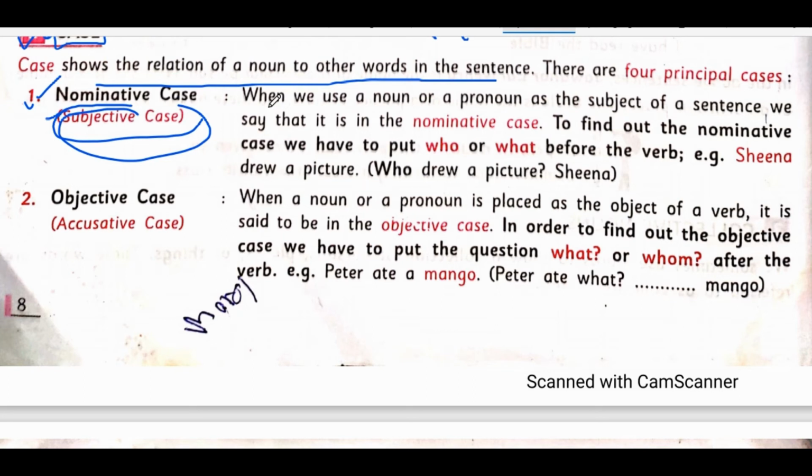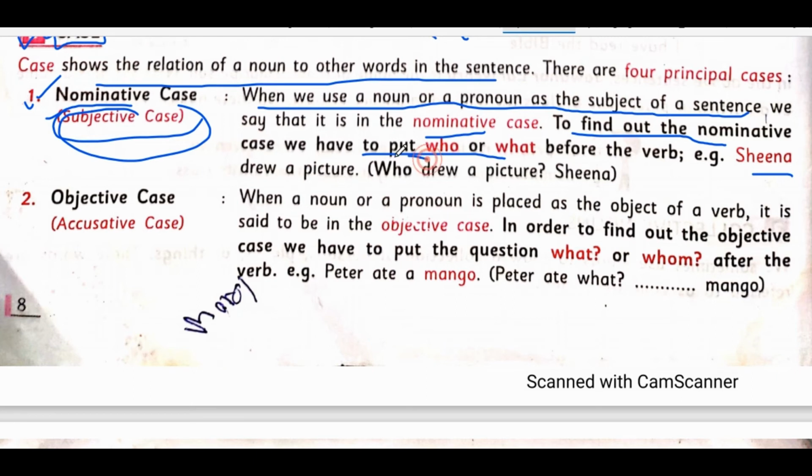Means the main performer of the task is called the nominative case or subjective case. For example, when we use a noun or pronoun as the subject of a sentence, we say it is a nominative case. To find the nominative case, we have to put who or what before the verb. For example, Sheena drew a picture.